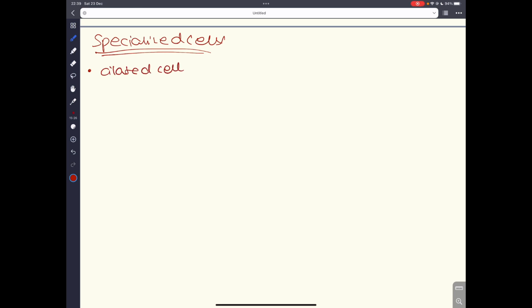Now ciliated cells, what it means is that these cells have long cilia on them, which means these cilia can actually sweep mucus away in your respiratory tract. So imagine you have mucus, right?